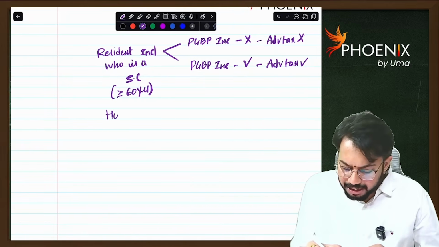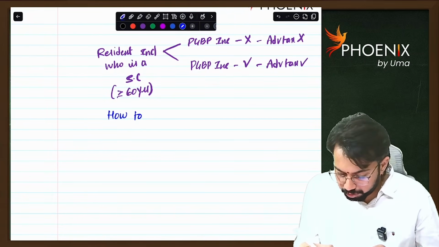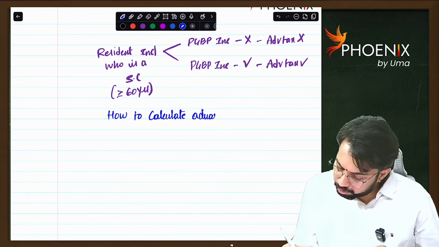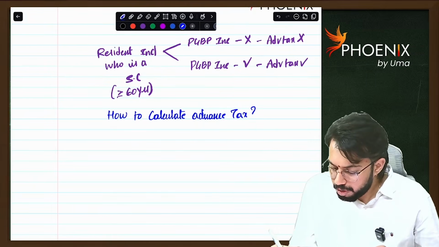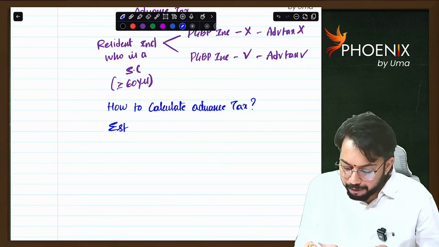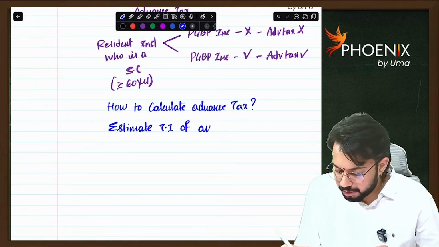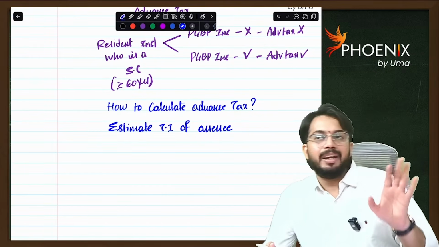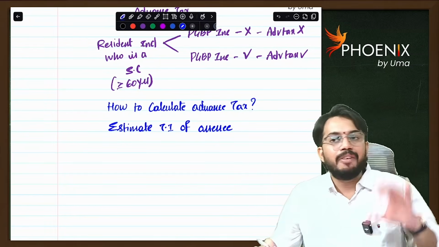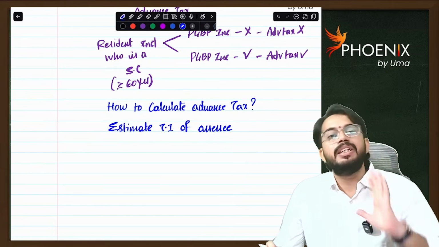How to calculate advance tax? Next concept. Very simple. First, you will estimate total income. If you don't mind, in CMA final class, I have discussed the advance tax concept. Whatever running notes are there, I will display those running notes and explain to you. It will be easy for you also.